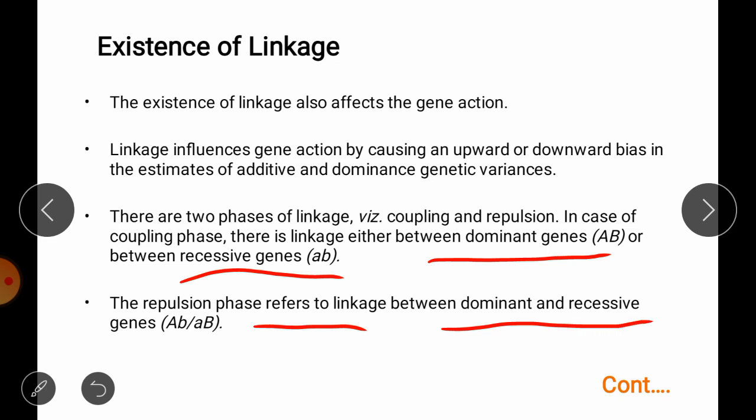Linkage is nothing but the capacity of genes to be inherited together. During meiosis or mitosis, there will be no breakdown between these two genes, and therefore they will not separate. There will be no formation of gametes; they directly move as they are into the next generation.